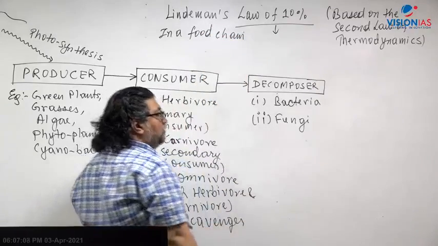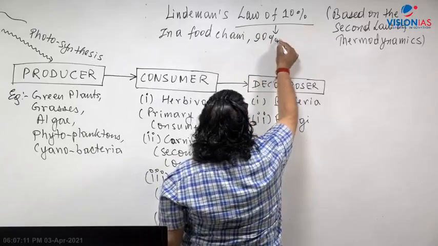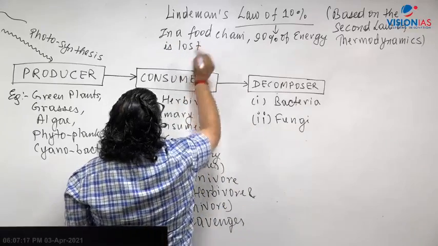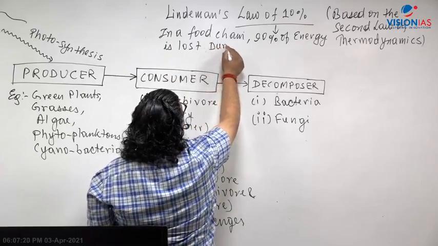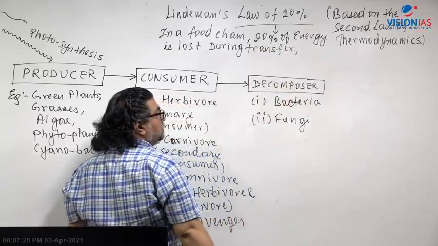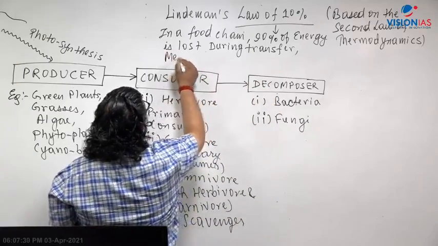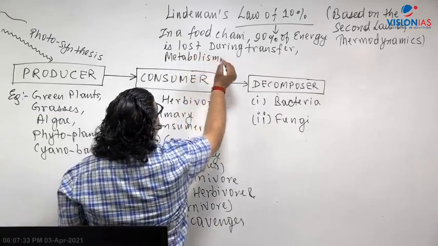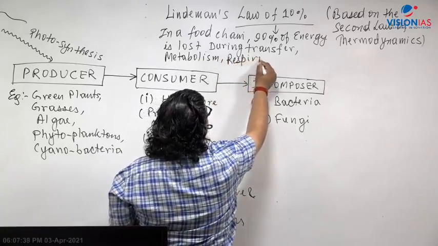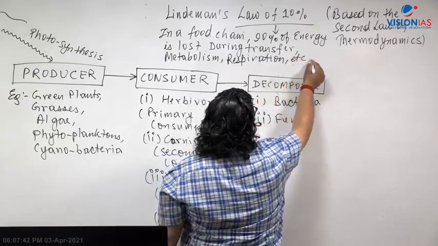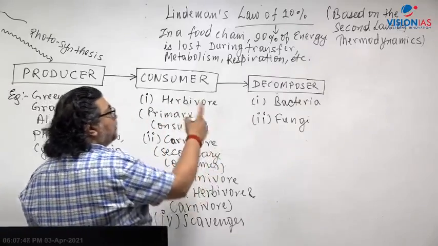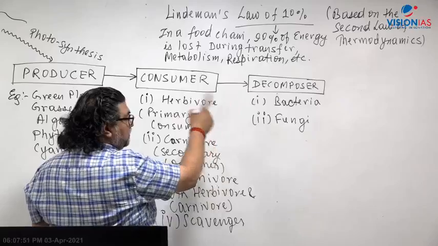Like in a food chain, what happens? 90% of energy is lost during transfer, then in terms of metabolism, digestion, then respiration, where energy is required, etc. An organism is able to get only 10%. 10% is only made available to the next trophic level, next energy level.